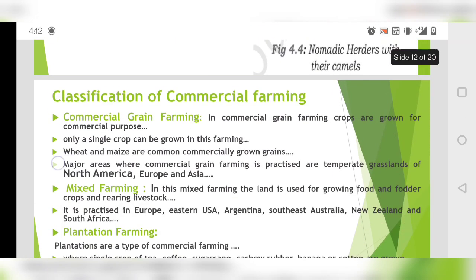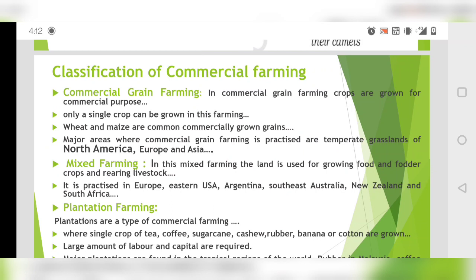Then we have the next classification, commercial farming. First, commercial grain farming. Grain farming means where you grow a single grain crop, like rice, wheat or maize, and it is grown completely for commercial purposes.